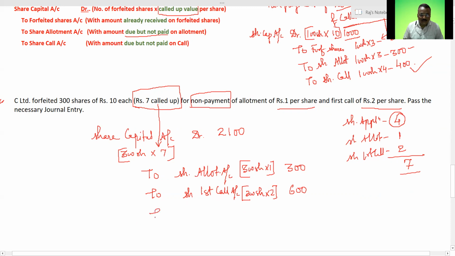So this will be to share forfeiture account. That is how much? 4. So 300 shares into 4. Definitely it is going to be 1200. And check whether the balance is valid or not. So here you will write: being the shares forfeited, 300 shares forfeited for non-payment of allotment and first call.